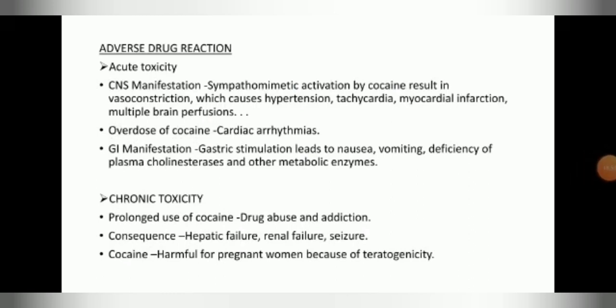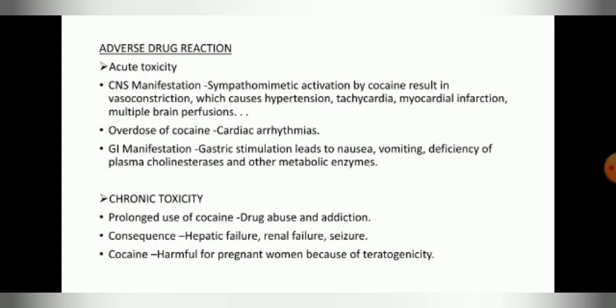Adverse drug reactions. Acute toxicity. CNS manifestation: sympathomimetic activation by cocaine results in vasoconstriction, which causes hypertension, tachycardia, myocardial infarction, multiple brain perfusions. Overdose of cocaine causes cardiac arrhythmias. GI manifestation: gastric stimulation leads to nausea, vomiting, deficiency of plasma cholinesterases and other metabolic enzymes.